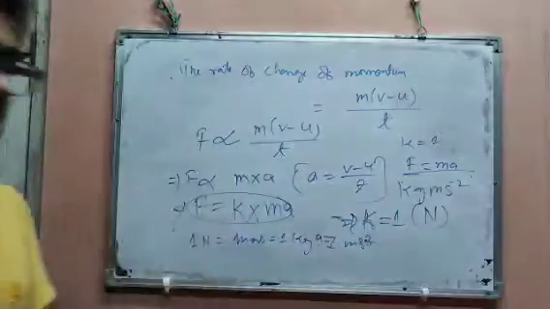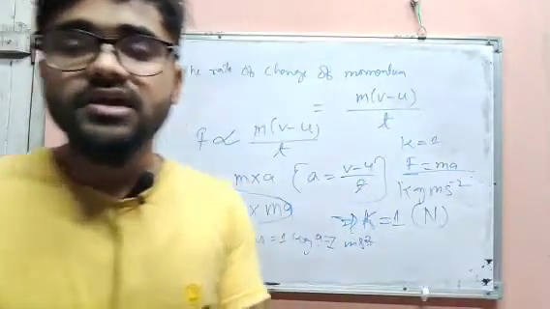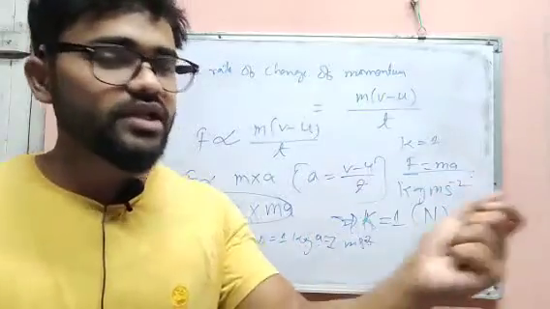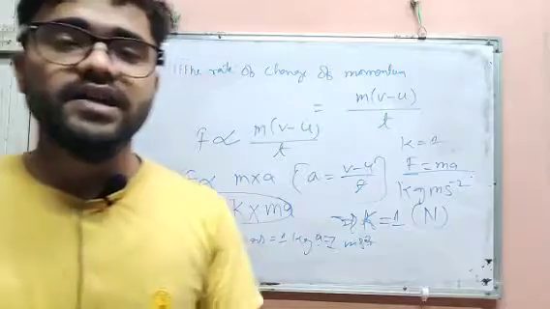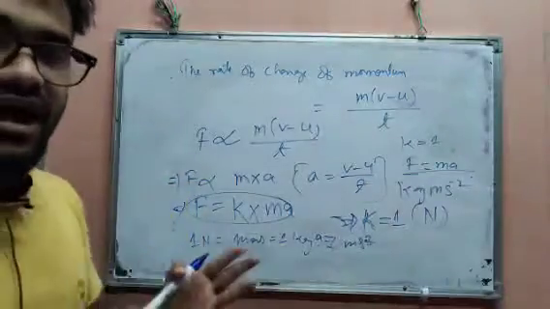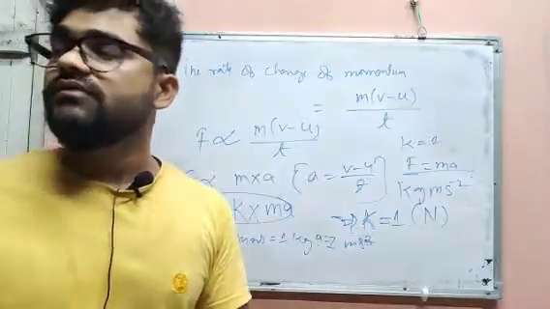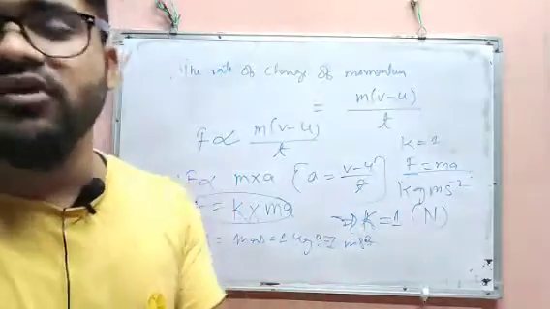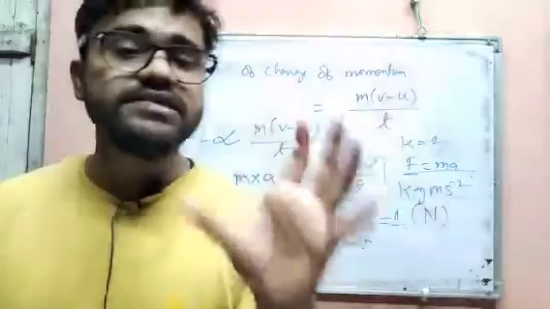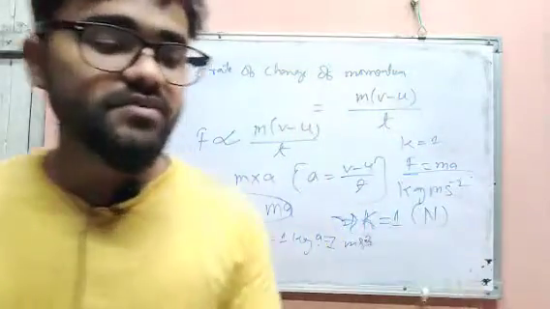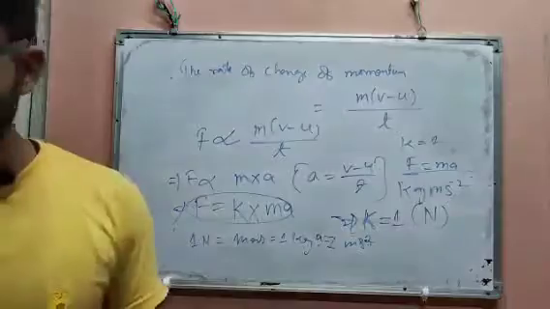That means when we pull the trigger of a gun, the bullet is released, and the bullet also applies a force over the gun. But the mass of the gun is very high as compared to the bullet, so the gun will not move the distance like the bullet moves. That's why we cannot see it, but this is also an application of the third law of motion. Okay, so next we have conservation of momentum.